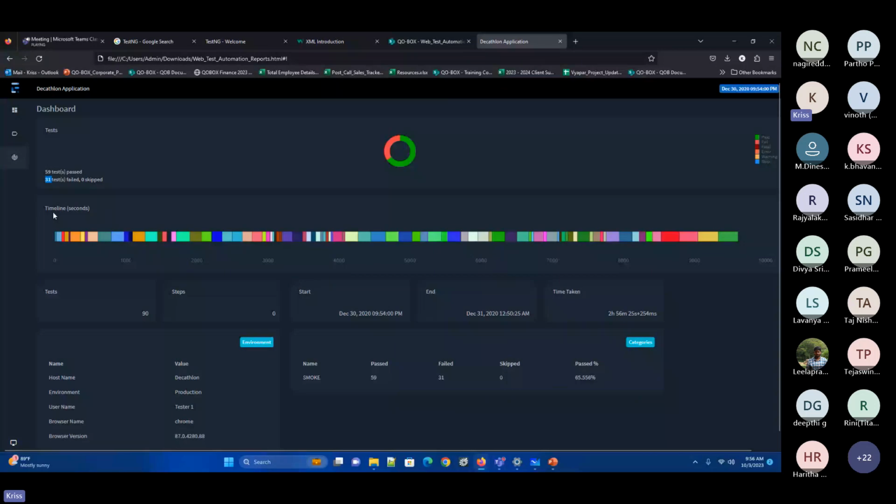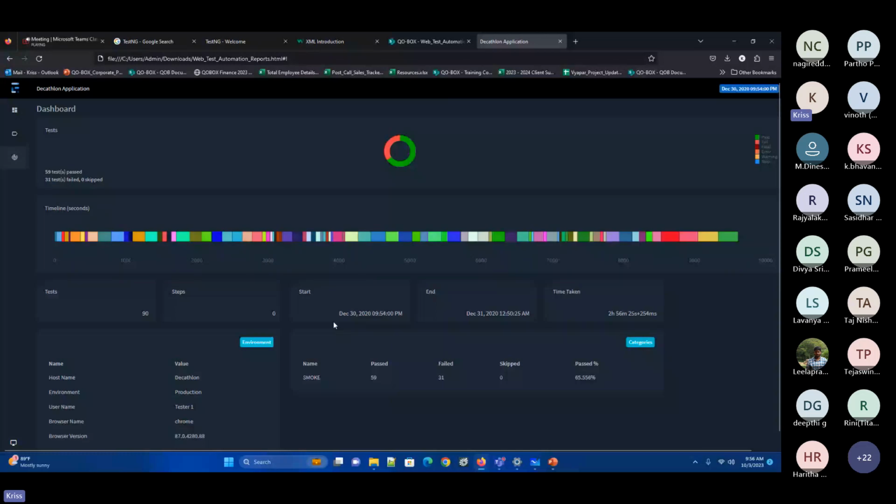And this is the timeline, meaning overall how many test cases I have executed. So 59 plus 31, 90 test cases are there. Out of 90 test cases there will be 90 boxes. A bigger box means that particular test case took more time. So I can quickly identify which color is expanding more, and hover on it. The next one is here, where I can see the total number of test cases.